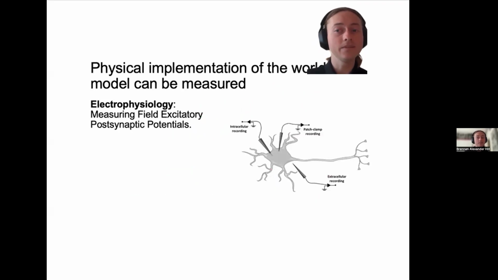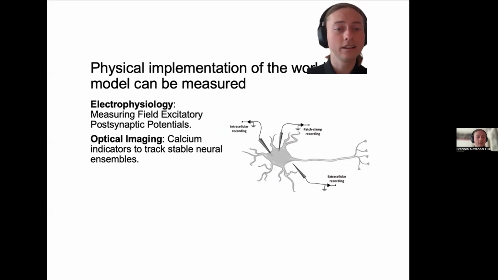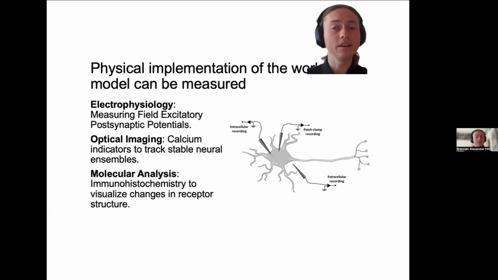One advantage of this system is evaluation, as we can measure the hardware. We can use electrophysiology to measure field excitatory postsynaptic potentials, which lets us quantify LTP and LTD directly at the synapse. We can layer this with optical imaging using calcium indicators like GCaMP, and we can track the emergence of stable neural ensembles, literally seeing which neurons light up to represent prediction versus error. Finally, we can perform post-hoc molecular analysis, staining for receptor density to see the structural changes that occurred during training.